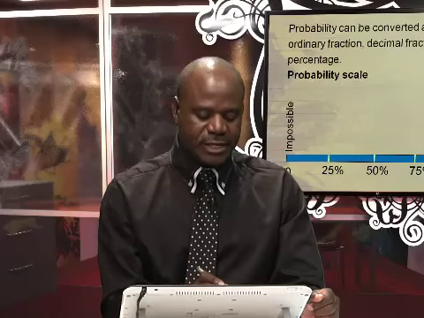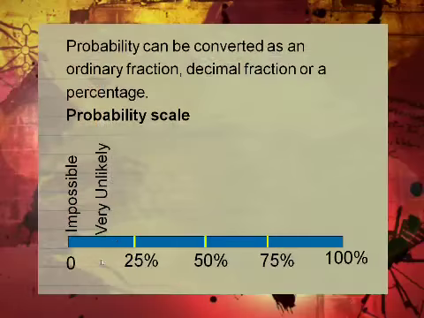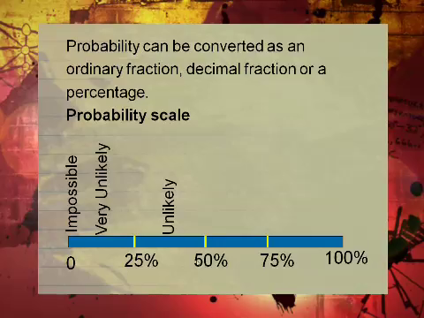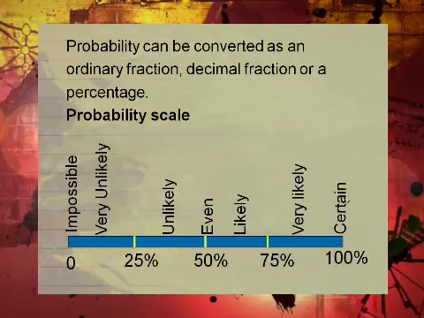Coming to the second one, if your answer is between 0 and 25%, we're saying very unlikely to happen. Anything from 25 to 50, but less than 50, because 50 is going to be your even chance, we're saying unlikely. Then 50% is even chance, and likely to happen is between 50 and 75. What about 75 and 100? Very likely to happen. If you have 100%, that is certain. You're quite sure it is certain to happen.